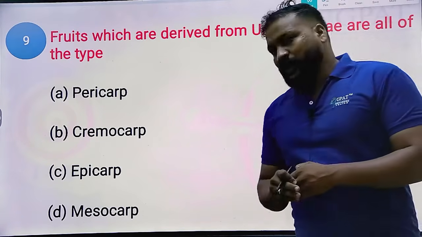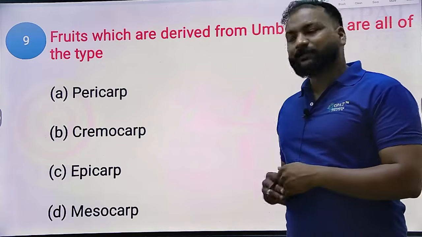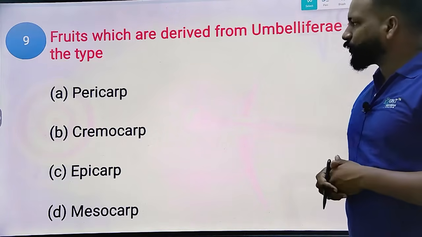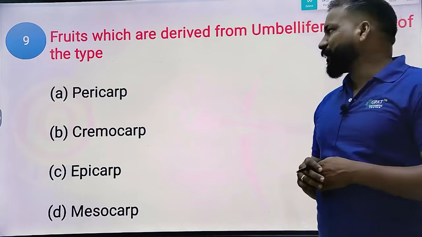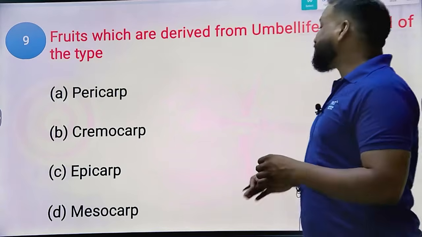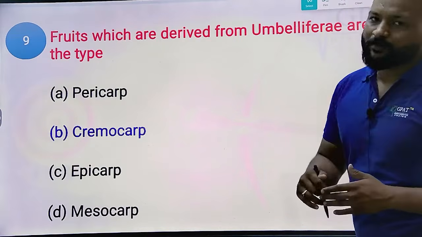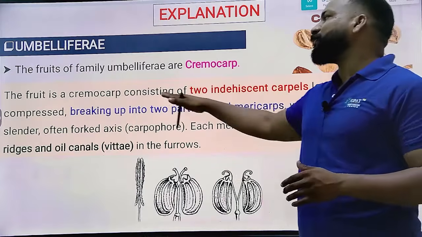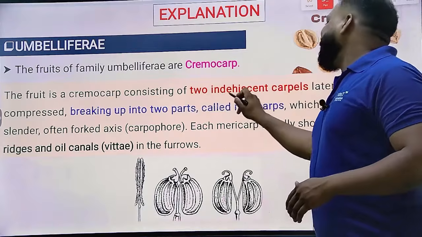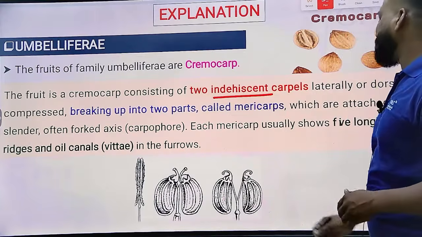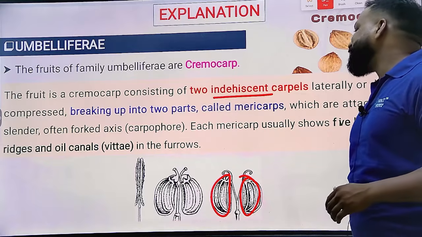Next, which fruits derived from the Umbelliferae fall under which type: pericarp, cremocarp, epicarp, or mesocarp? Epicarp, mesocarp and pericarp are parts of the fruit, but Umbelliferae fruits all fall under one type, that is cremocarp. The fruit is a cremocarp consisting of two indehiscent carpels, called mericarps.